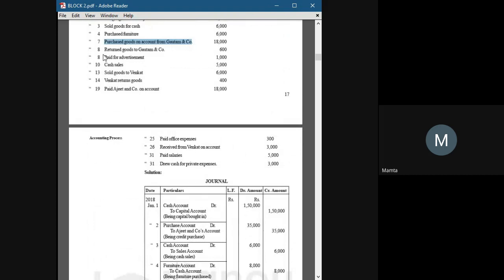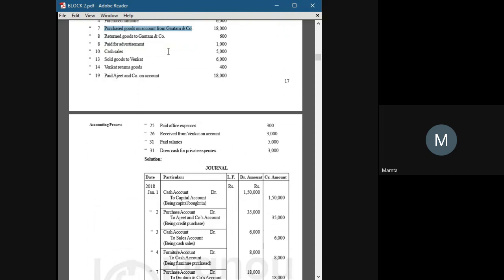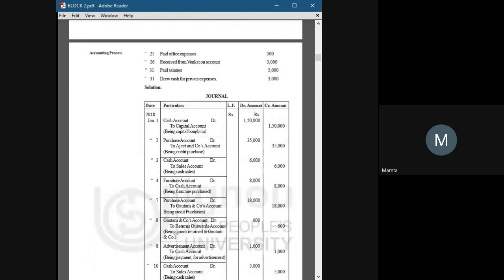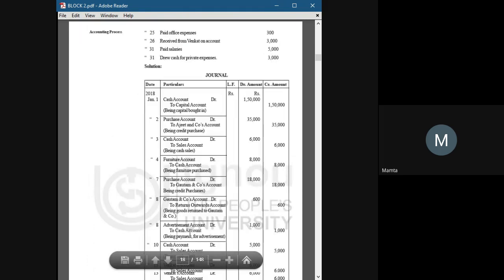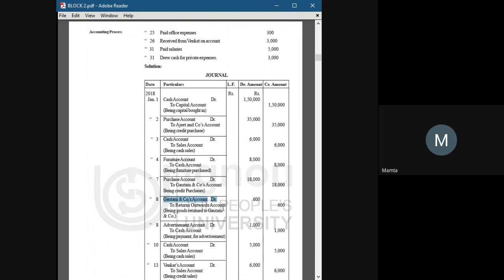Returned goods to Gotham and Company. Whatever purchases we have made, some goods we are returning to them. So the entry would be Gotham and Company's account debit to returns outward, or purchase return account, whichever you like. Returns outward is the second name of purchases return.